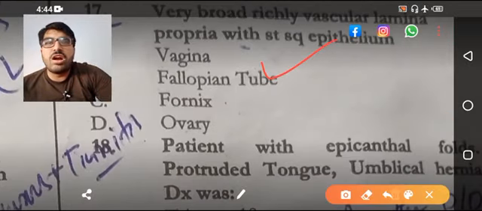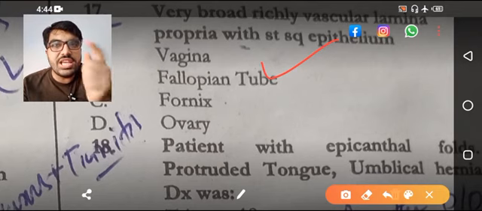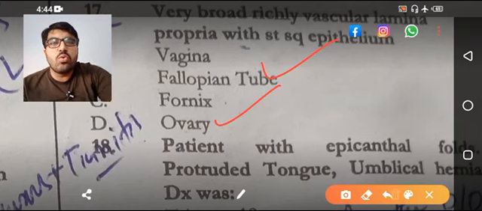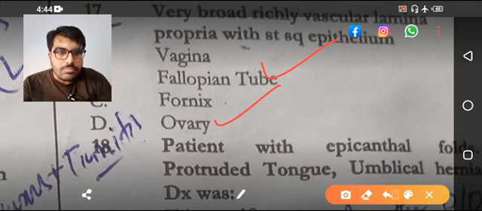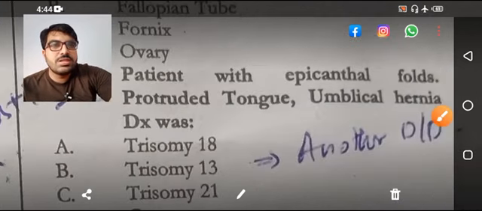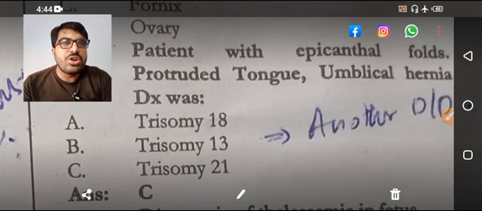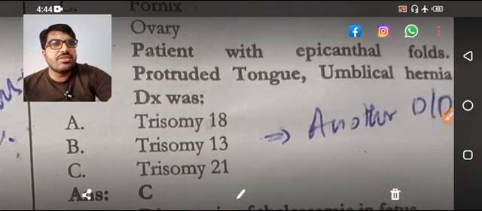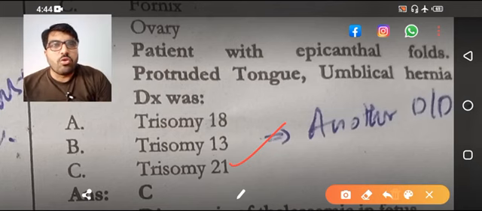because fallopian tube has got which epithelium? Simple columnar ciliated epithelium. Ovary has got which epithelium? Simple cuboidal. Coming next, patient with epicanthal folds, protruded tongue, umbilical hernia. Diagnosis is trisomy 21, Down syndrome.